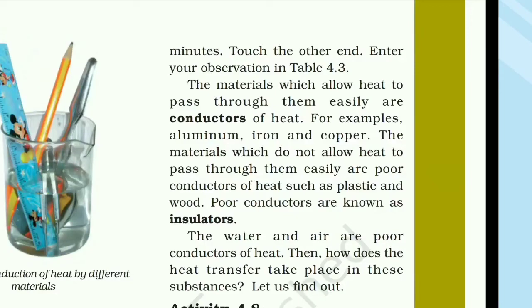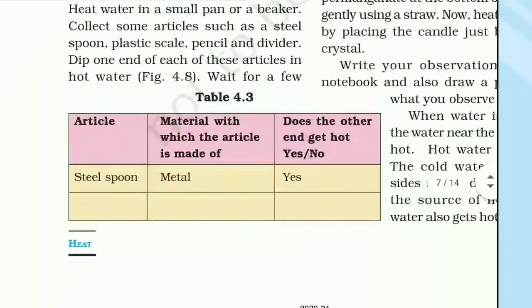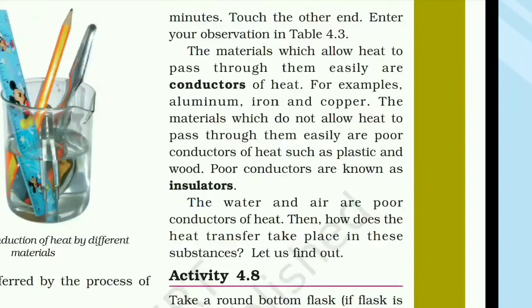Enter your observation in table number 4.3, that means here. These observations will help you to understand which objects are good conductors of heat and which are the poor conductors or the insulators. So do it yourself.